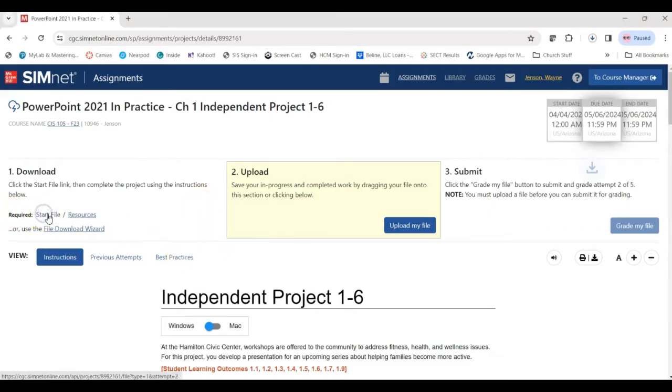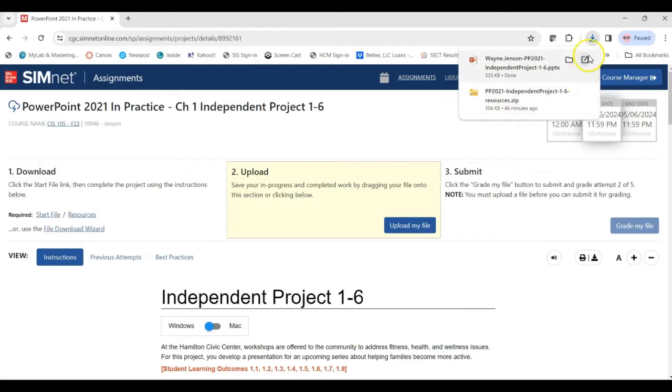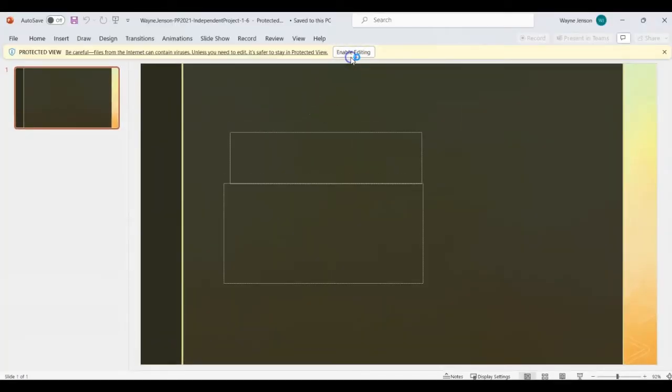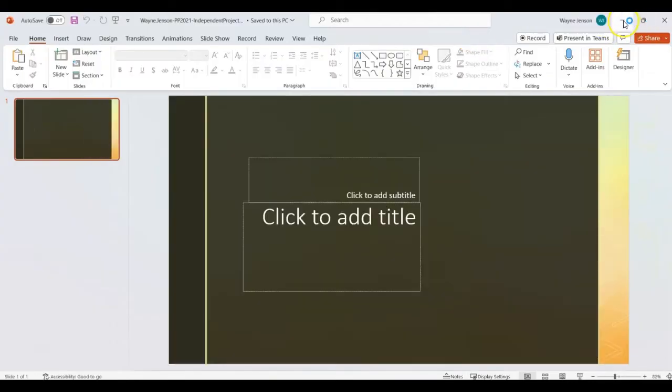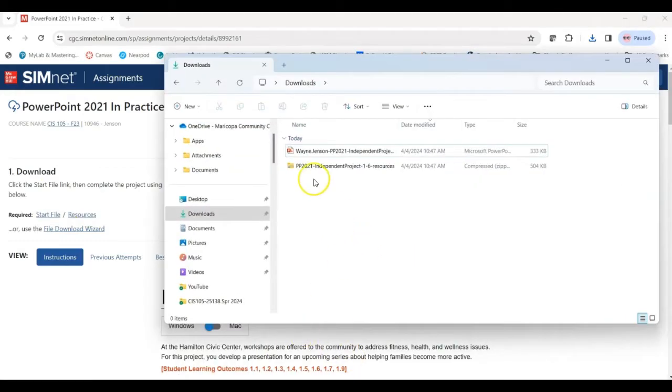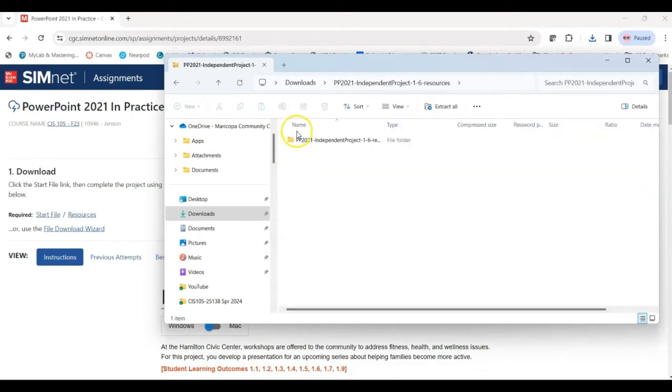So the first thing I'm going to do is download the start file and open that and enable editing, and then we'll minimize that for just a second while we download the resources. So once those are downloaded, we're going to go here and double click on that folder and then double click on that to open it.